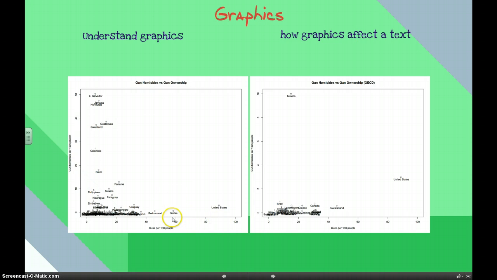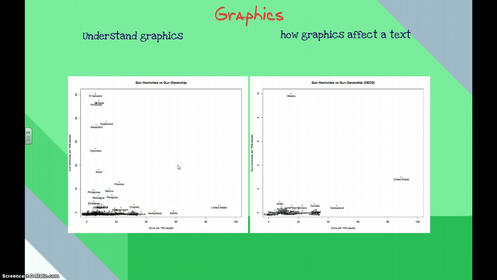So even though both of these charts are correct, they show completely factual information, showing one or the other of these charts in a text can really add or detract from an argument for either side.